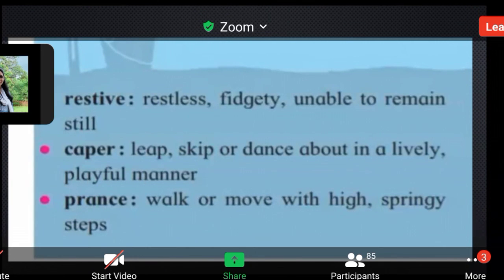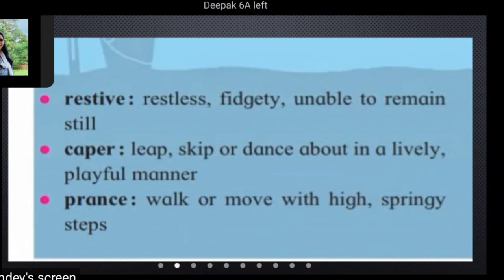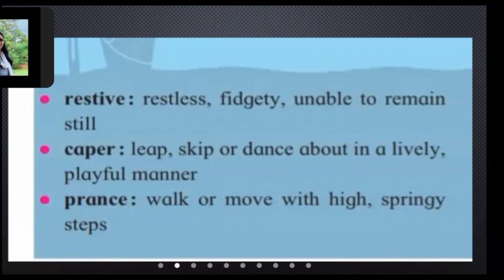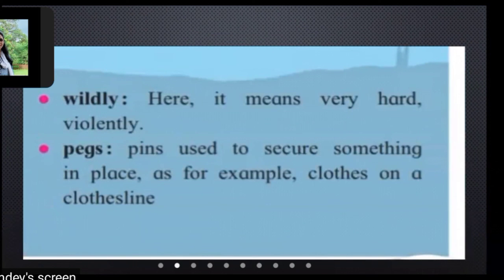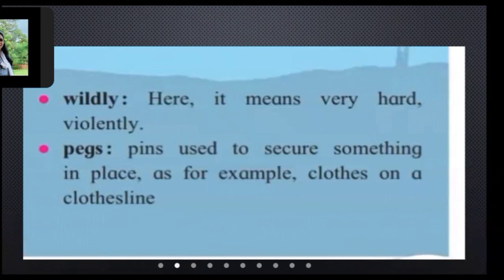Caper means leap, skip or dance about in a lively, playful manner. Prance means walk or move with high, springy steps. Badly, here, means very hard or violently. Pegs means pins used to secure something in place, for example, clothes on a clothesline.